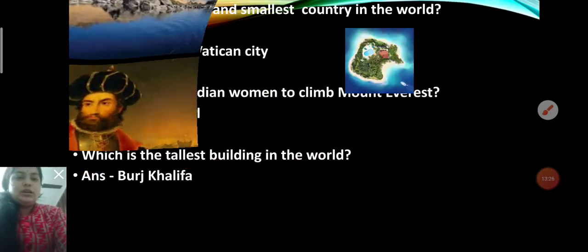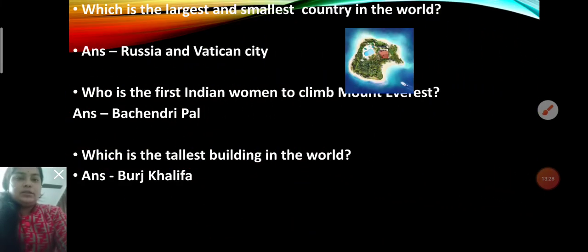Next one is here. Okay, children. Which is the largest and smallest country in the world? Yes, Russia is the largest country in the world and Vatican City is the smallest country in the world. Okay, children. So Vatican City. Now next one is here.